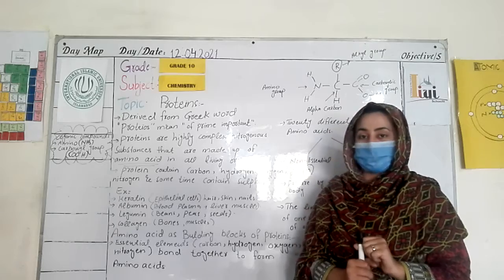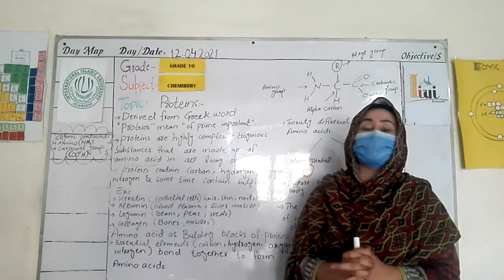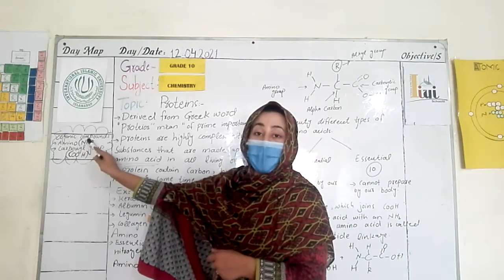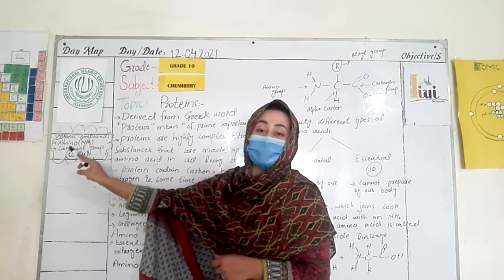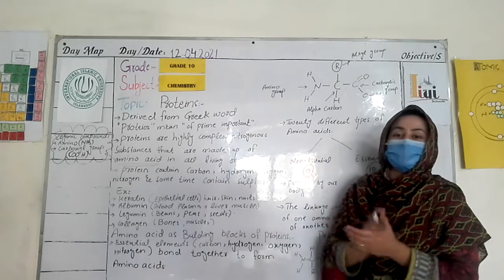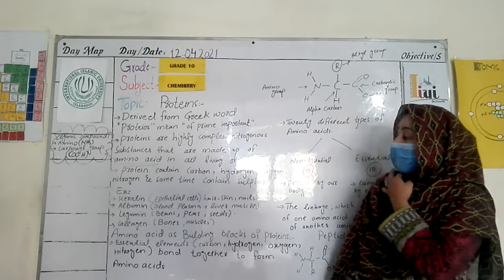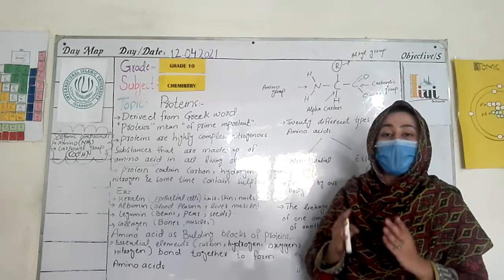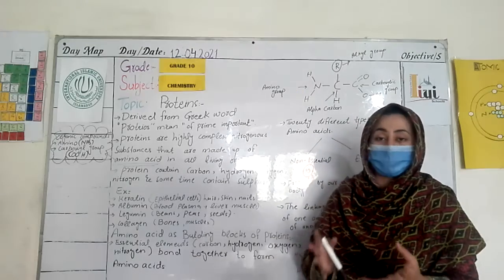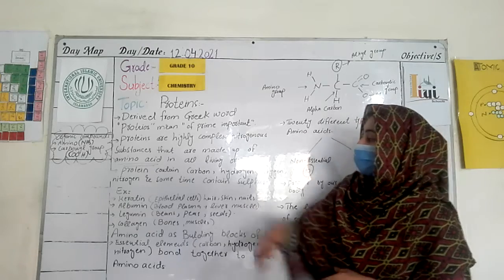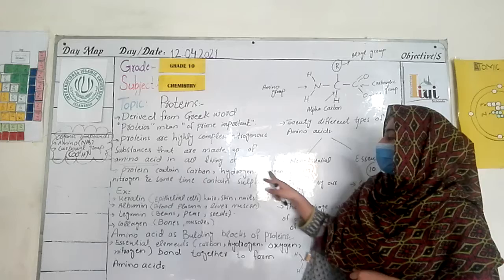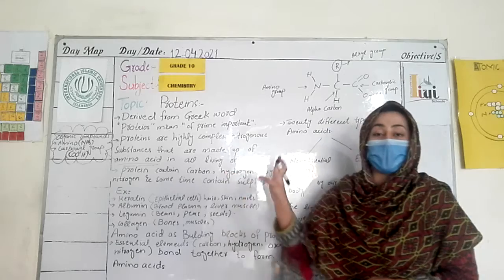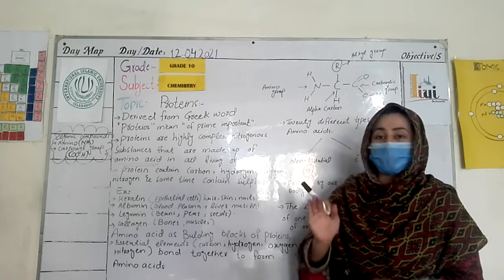So what is an amino acid? An amino acid is an organic compound that contains an amino group and a carboxylic group. The amino group is NH2 and the carboxylic group is COOH. So an amino acid is made up of these two types of components. Now if we look at the constitution of protein, from what types of atoms they are made up of: protein contains carbon, hydrogen, oxygen, nitrogen, and sometimes sulfur. These essential elements are important for the making of proteins.